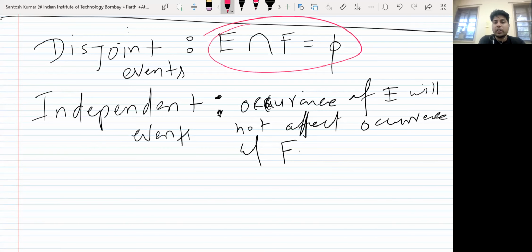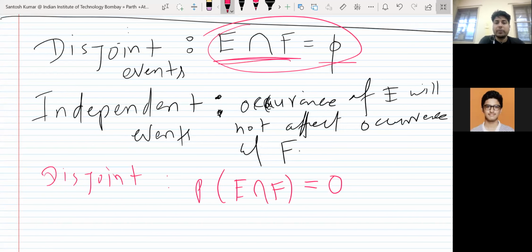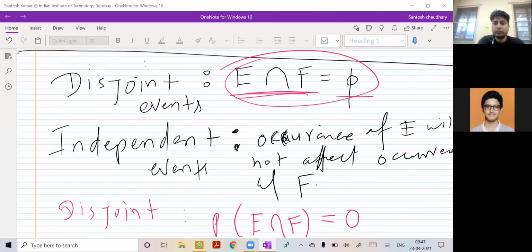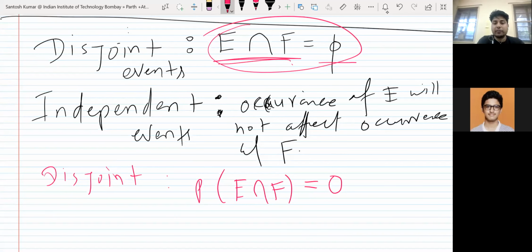If E intersection F is phi, the meaning of disjoint in probability sense is that the probability of E intersection F will be 0.